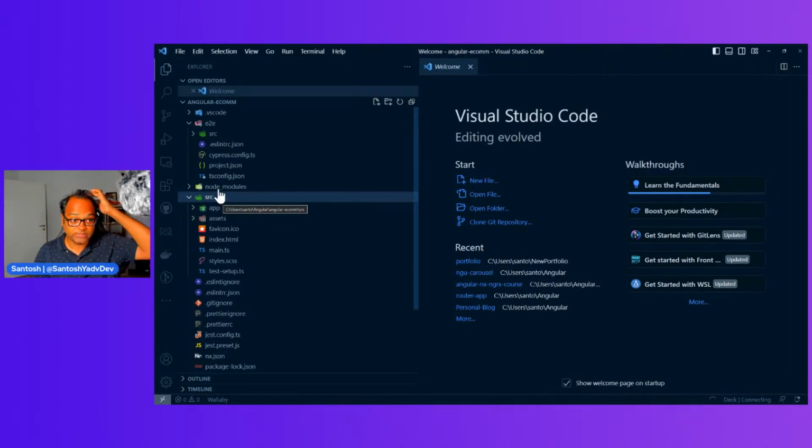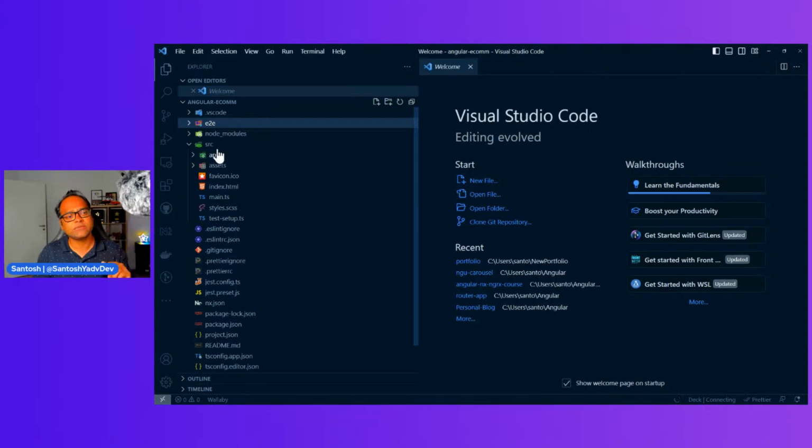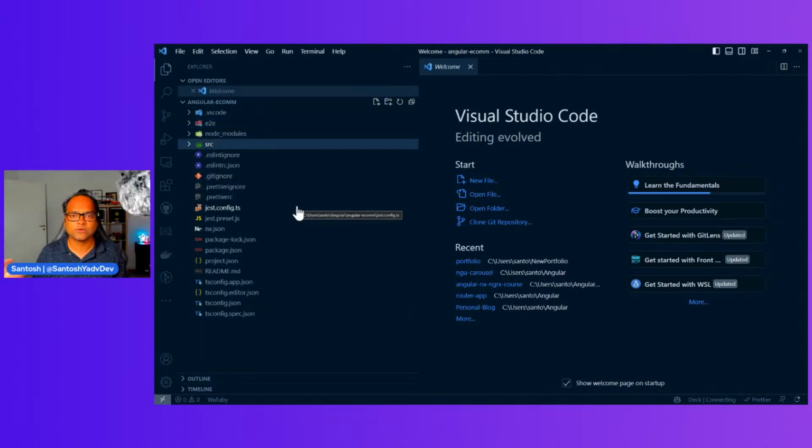We can have multiple libraries as well, which we'll see. And this is very similar to what a structure looks like for an Angular project. So if you create a project using Angular CLI, probably this is very similar, so you don't have to see any differences. That's why they introduced this standalone application, because not many people actually have multiple applications. And even though you want to have it in future, you can change.